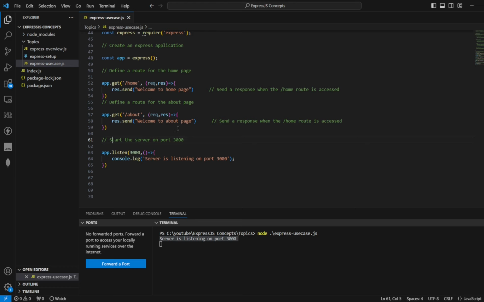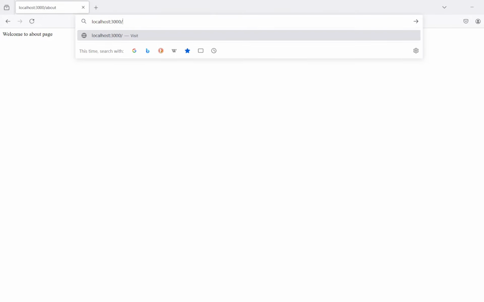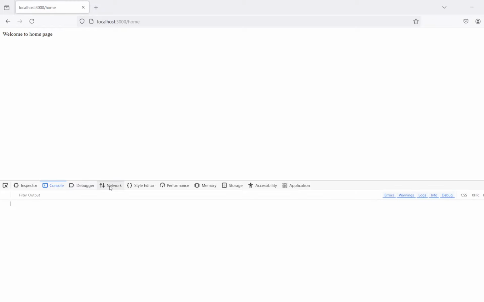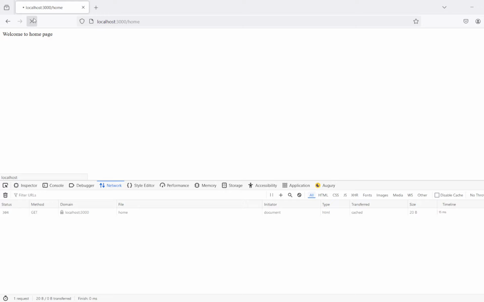Let's go to the browser and check these routes. Welcome to about page. And when we go to slash home, we get the response "Welcome to home page". Let's look at the network tab and reload the page.